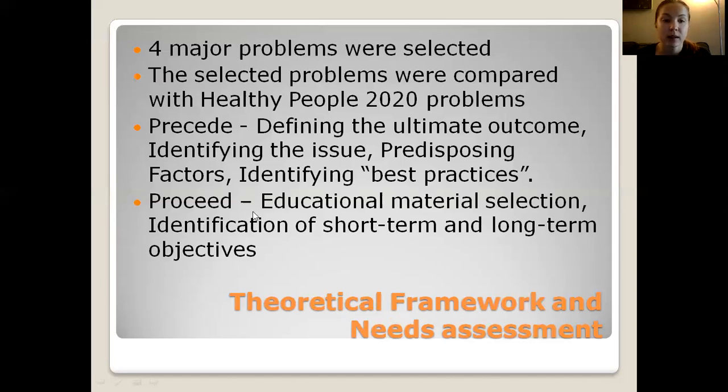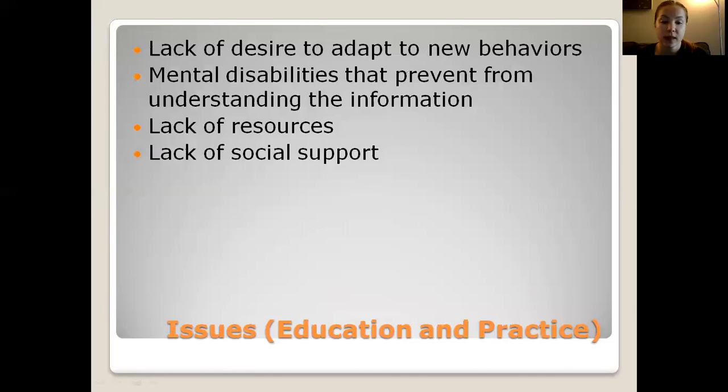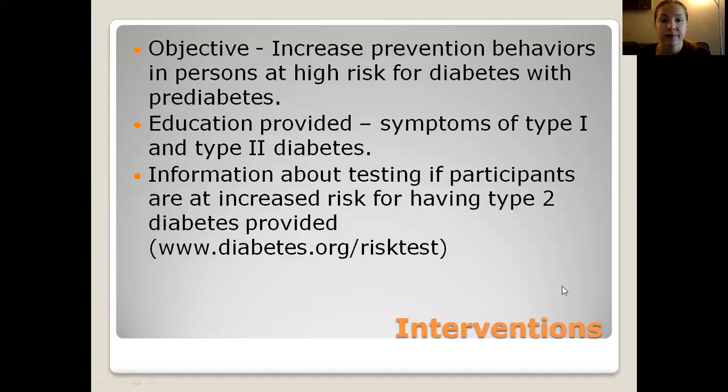And in the PROCEED phase, I did the educational material selection, identification of short-term and long-term objectives. And the issues that I identified are lack of desire to adapt to new behaviors among participants, mental disabilities that prevent from understanding the information, lack of resources, and also lack of social support.